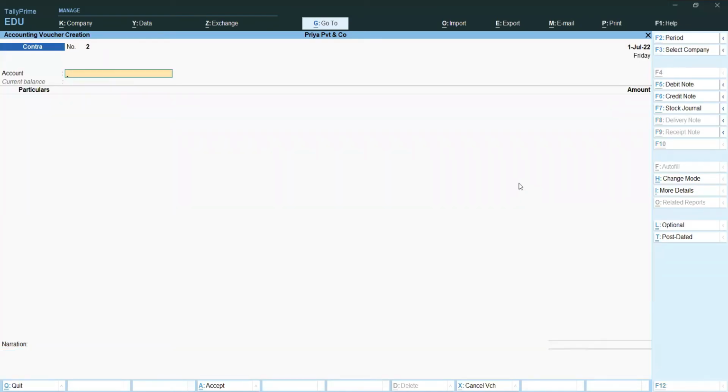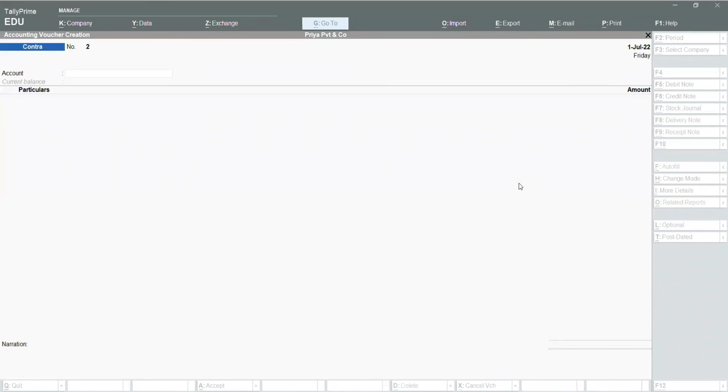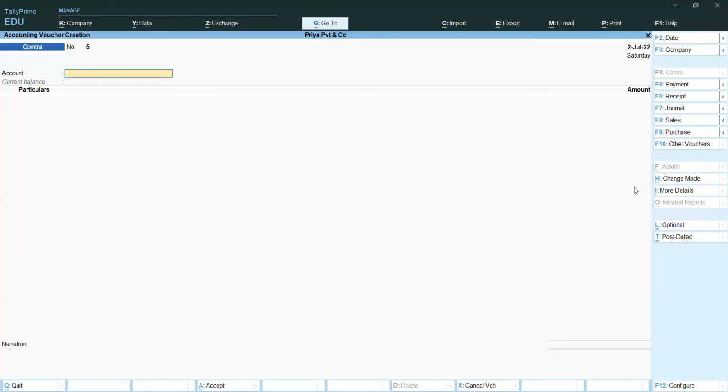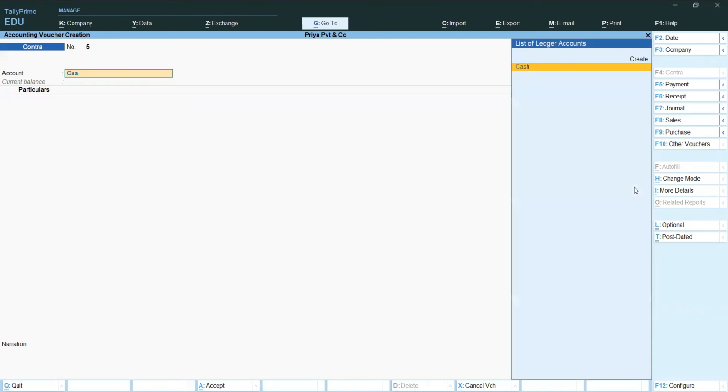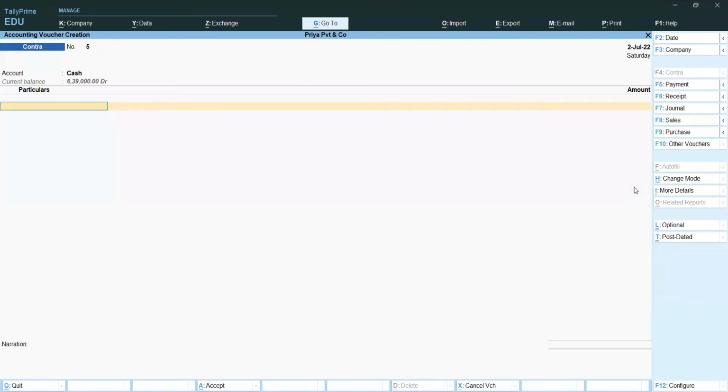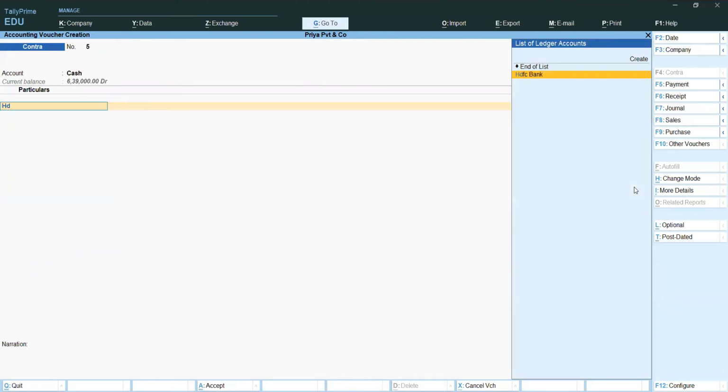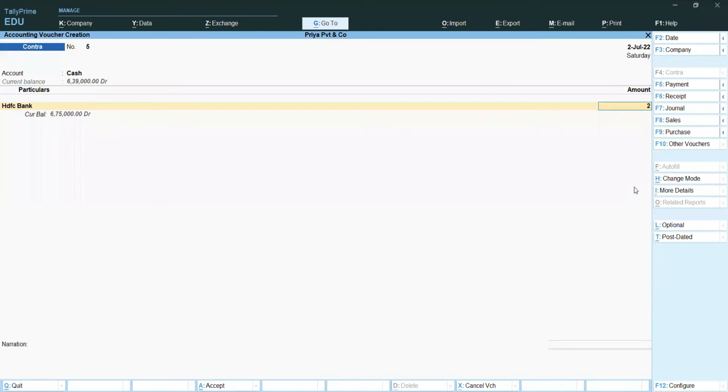Next transaction: withdraw cash of 2 lakh rupees from the bank, on the second date. So daily, whatever we do, we update. Now cash withdrawn from bank: under account, cash; under particulars, the bank name. 2 lakh rupees I am withdrawing as cash. So this also comes under contra.